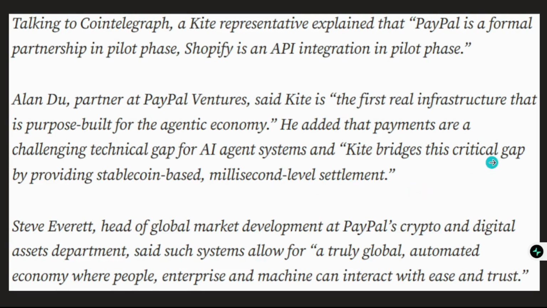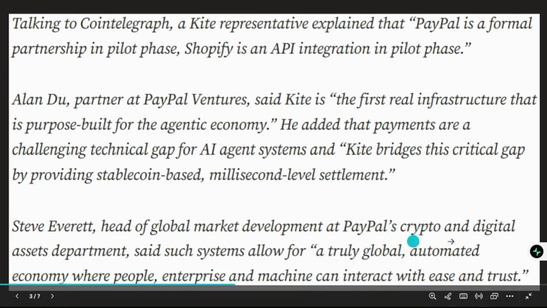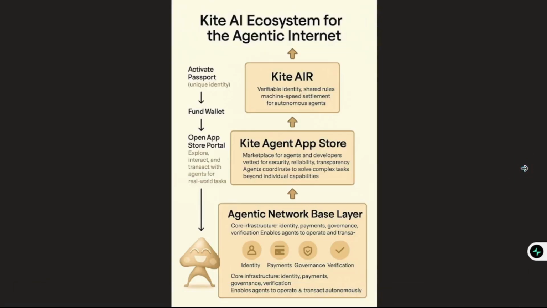So this is actually a truly global automated economy where people, enterprises and machines can interact with ease and trust. This is the vision that these people have seen for Kite AI. That's why they truly wanted to invest in this particular project. So we have the Kite AI ecosystem for the agentic internet.